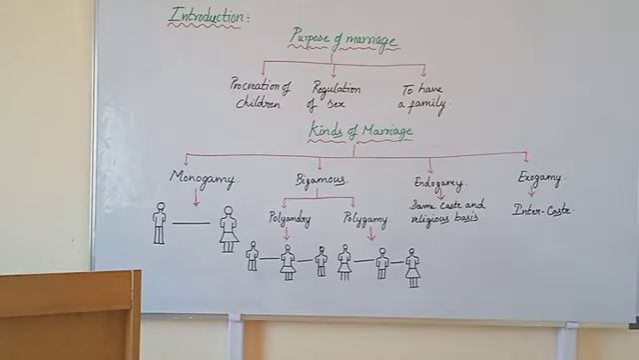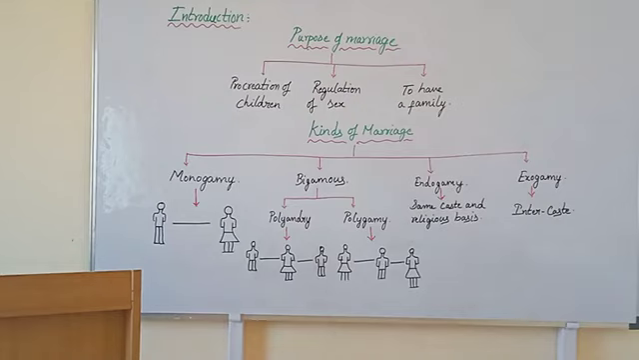In this we have 4 types as subpoints: polyandry, polygamy, endogamy and exogamy. These are the types of marriages. In polyandry marriage, one woman is married to more than one man at a time. Here, one woman marries at a time more than one man, meaning 2, 3, 4 like that.